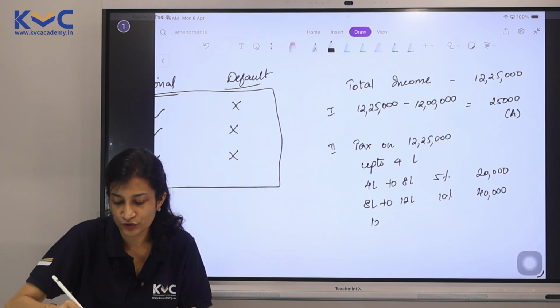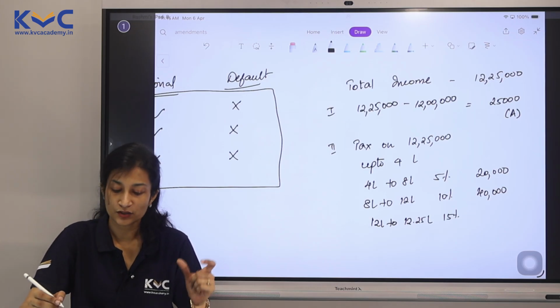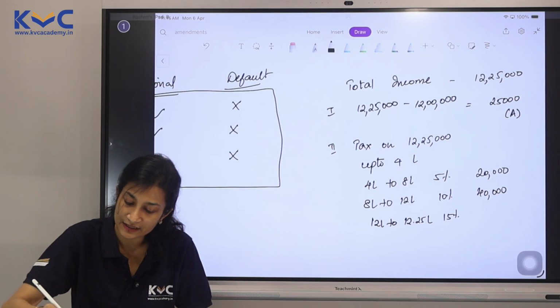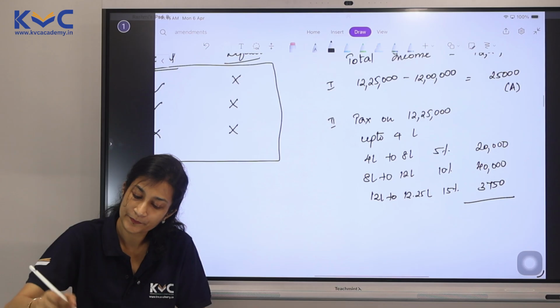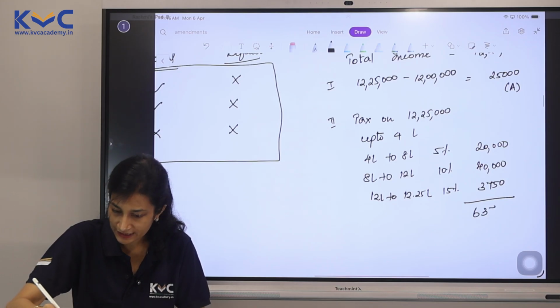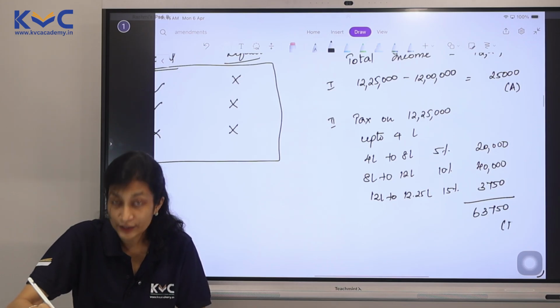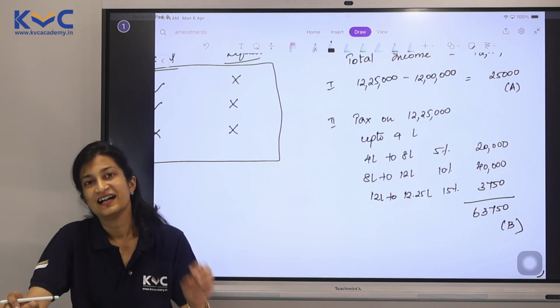And beyond that, which is 12 to 12,25,000, it is 15%. So it is 25,000 into 15% comes to 3,750. So if we total it up, this is going to be 63,750. We are going to call it B.